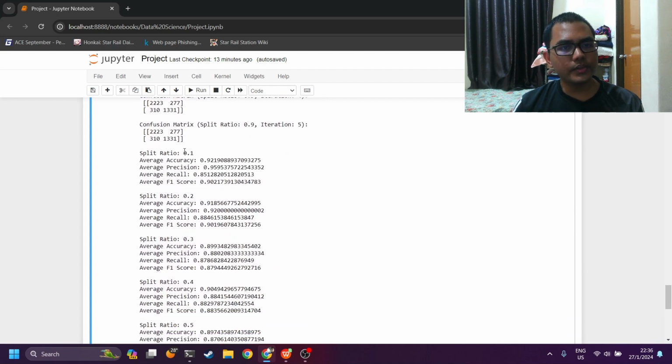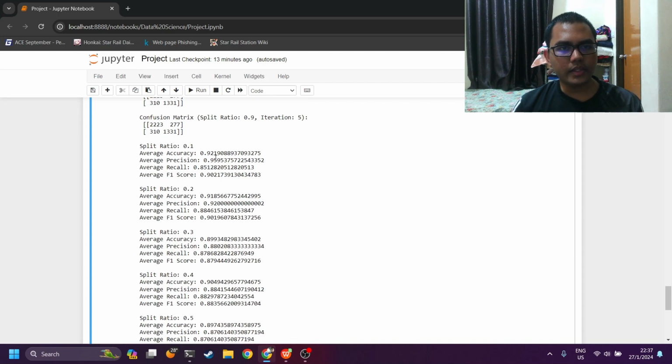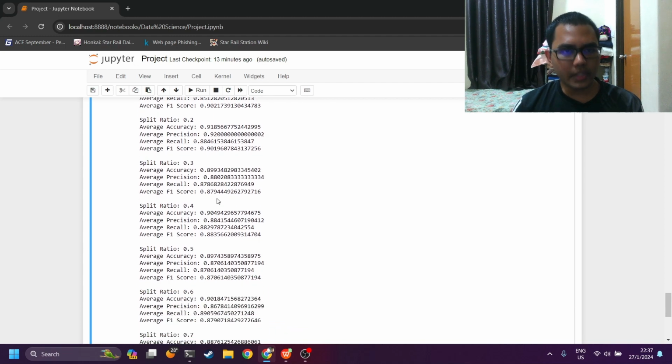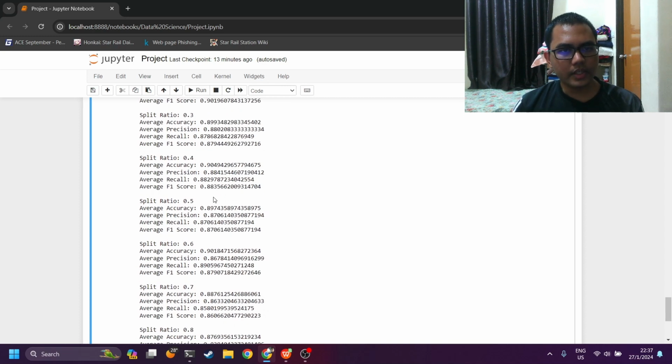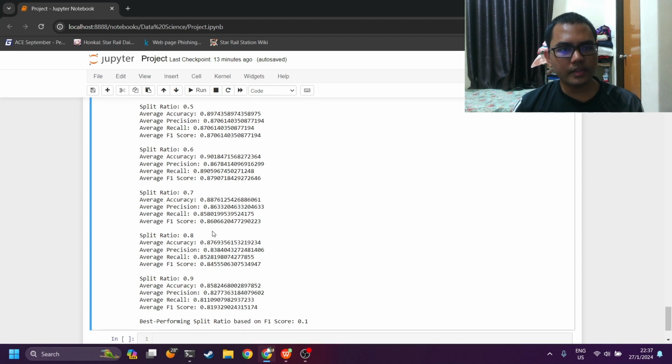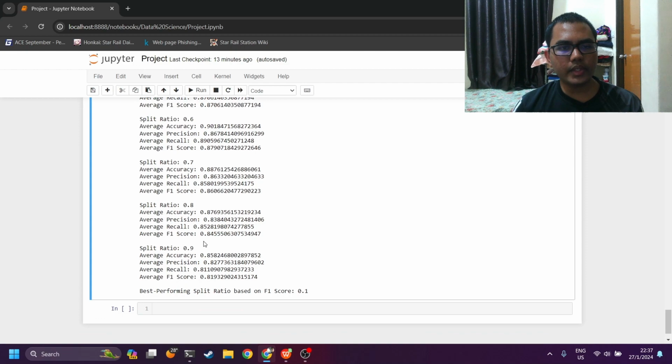Okay, so split ratio 0.1, meaning the 10% testing set, so 90% training set, has an average accuracy of 92%. For now we will just be focusing on the accuracy because the values are quite similar across all four. So 0.1 has an accuracy of 92%, then 0.2 has 91%, 0.3 89%, 0.4 90%, 0.5 89%, 0.6 90%, 0.7 88%, split 0.8 87%, and 0.9 85%.